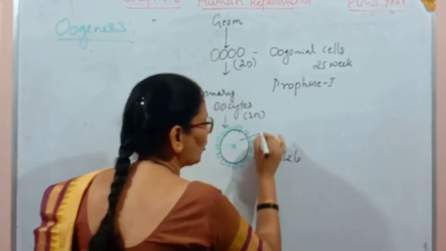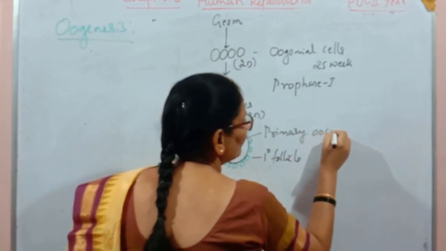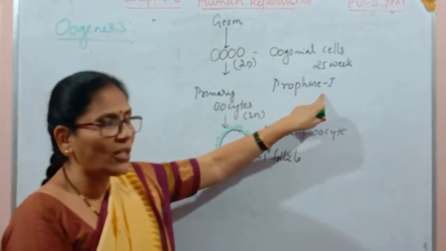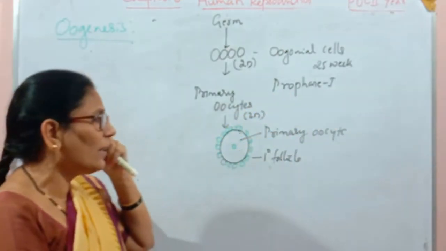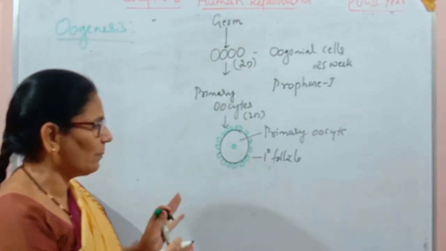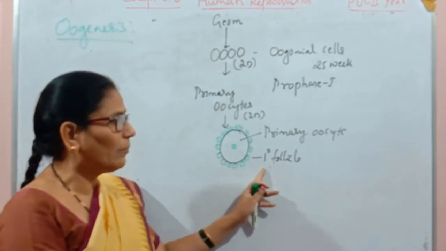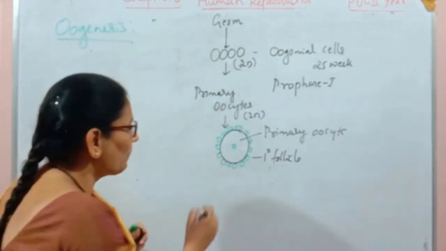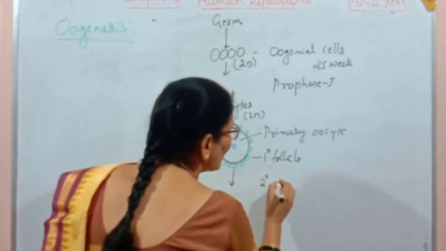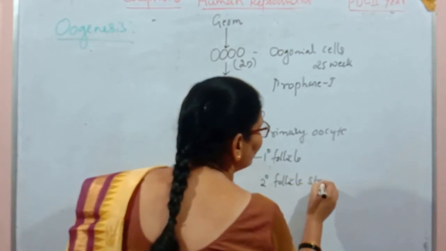The inner cell is called the primary oocyte, which has arrested at prophase 1 stage of meiosis 1, and it is now surrounded with a membrane made by granulosa cells. Now this is called the primary follicle. This primary follicle now enters the next stage that we call the secondary follicle stage.